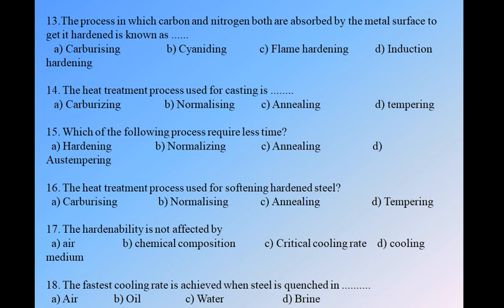Question number 16. The heat treatment process used for softening hardened steel. We have four options: A carburizing, B normalizing, C annealing, D tempering. As we know, the tempering process is always followed after the hardening process. So we use tempering for softening the hardened steel. Option D is correct.